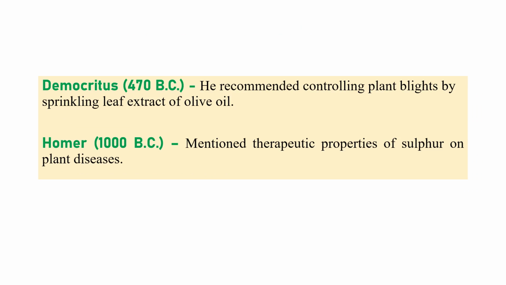The next one is Democritus. He recommended spraying of olive oil for the management of plant blights. And Homer, around 1000 BC, mentioned the therapeutic properties of sulfur in managing plant diseases. They will ask who mentioned the therapeutic properties of sulfur for plant diseases for the first time: Homer. And who suggested that sprinkling of olive oil can control blights: Democritus, around 470 BC, something like that.